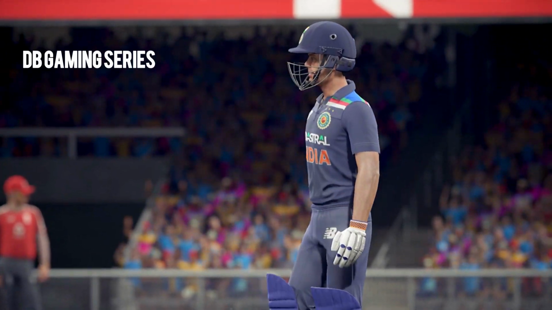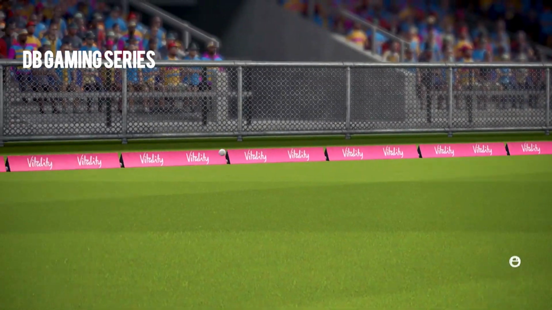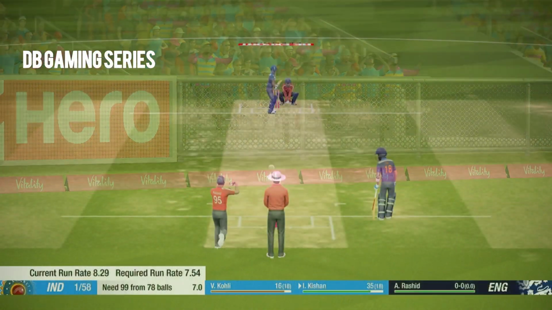He knew that he had to time the ball well to hit it over those fielders, and he does so magnificently well as he brings up another boundary and he moves to 31 runs. So brilliant batting by Ishan Kishan.